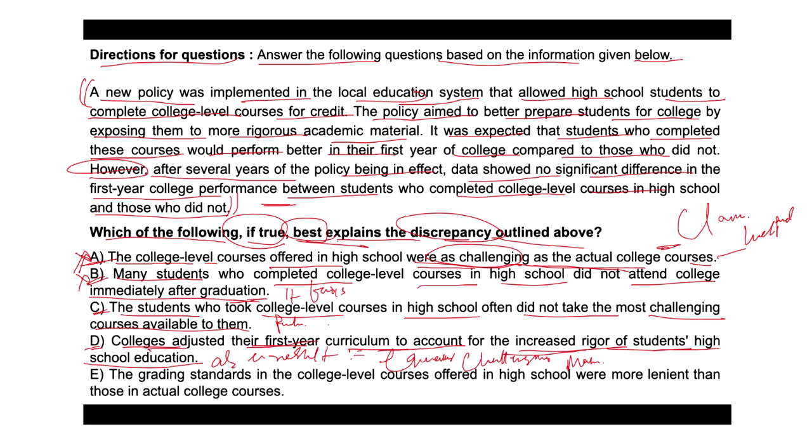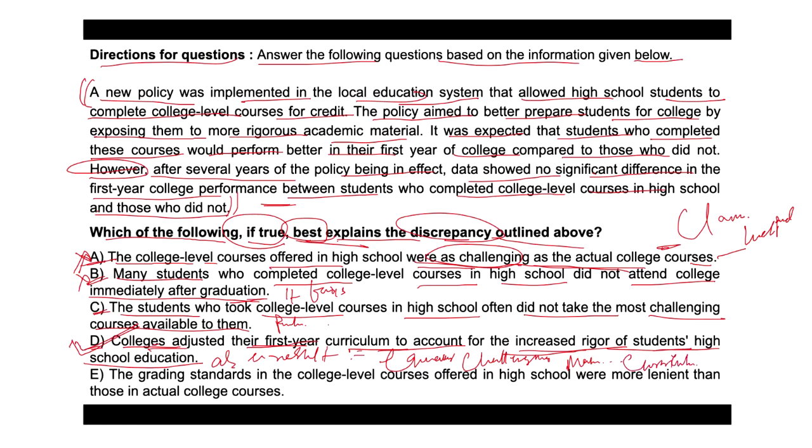And that's why we can consider it is the correct one, because it best explains the discrepancy. It shows that the expected advantage of taking college level courses was nullified by the colleges adjusting their own curriculum. So in that case, we can say option D is the correct one.